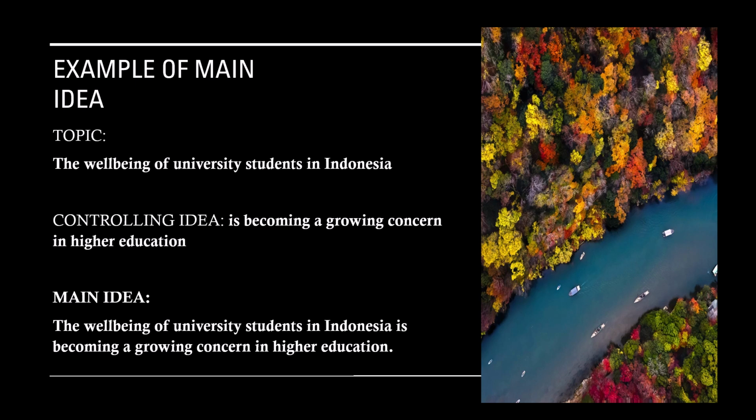So when we develop the main idea, we just have to put the topic as the subject of the sentence, and then after that, put the controlling idea as the predicate. As you see here, the well-being of university students in Indonesia as the subject is the starting point of the predicate, is becoming a growing concern in higher education. So this is the predicate, what happened with the topic. This is what we call the controlling idea.